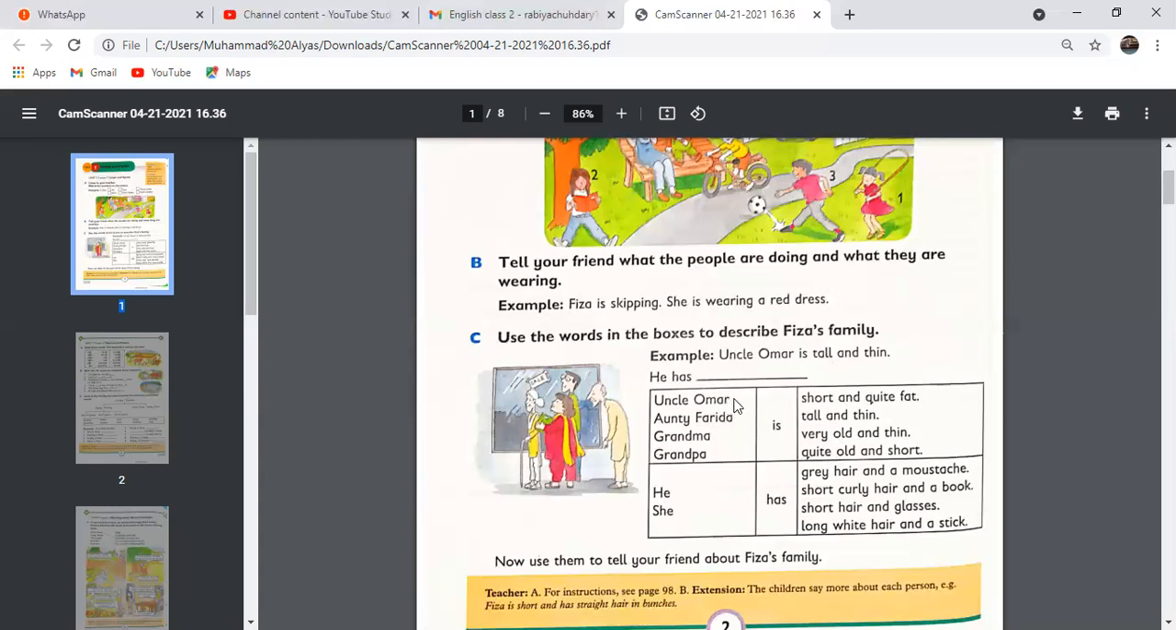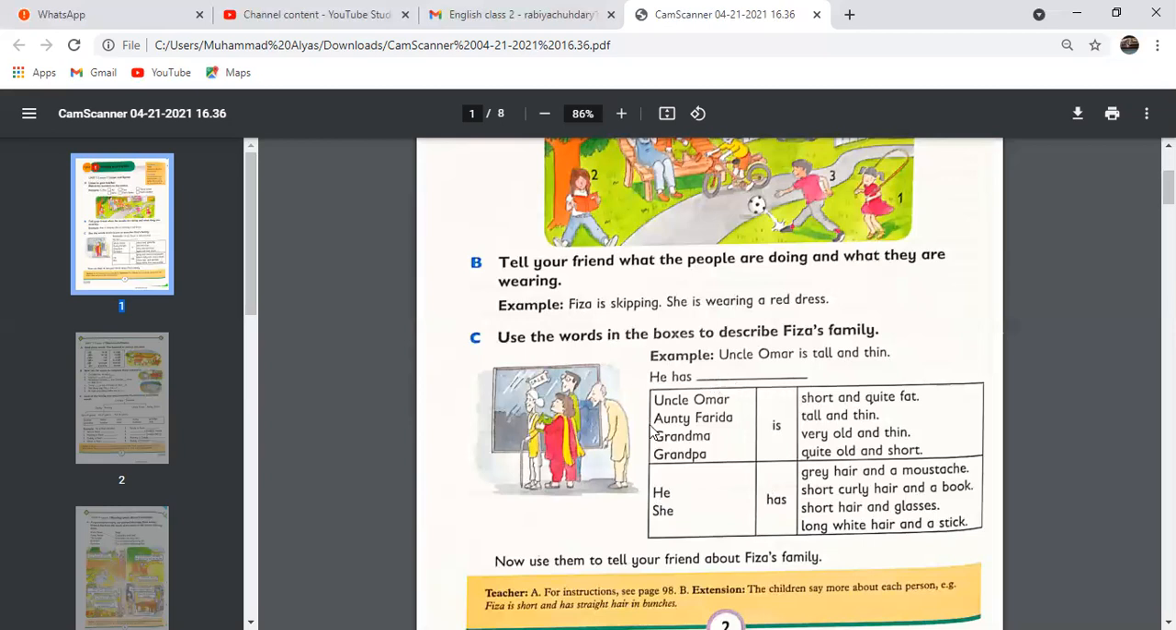So for example, Uncle Umar is tall and thin. This is an example that is already done. So this is he and this is has. You hold the color pencil in your hand, any color, and then you draw the line here. He has short hair and glasses. So draw the line from he to has, and from has to short hair and glasses.